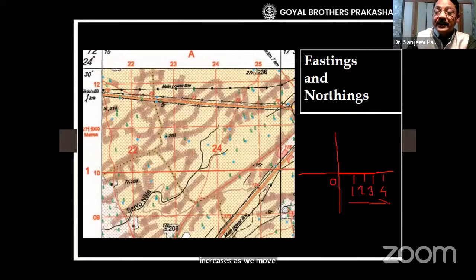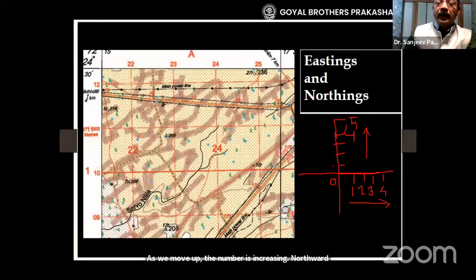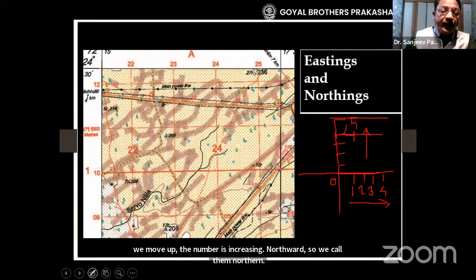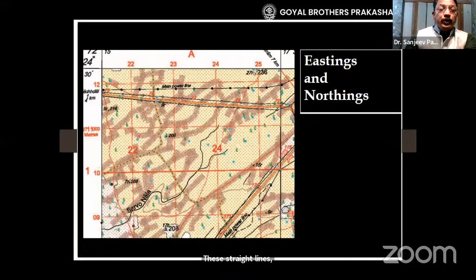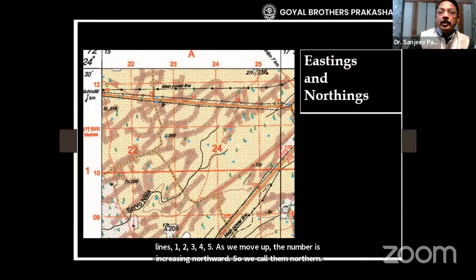Number is increasing eastward. Similarly, 1, 2, 3, 4, 5, as we move up, the number is increasing northward. So we call them northings, these straight lines. These straight horizontal lines are northings and vertical lines are eastings. So in this way, a topography map consists of northings and eastings.